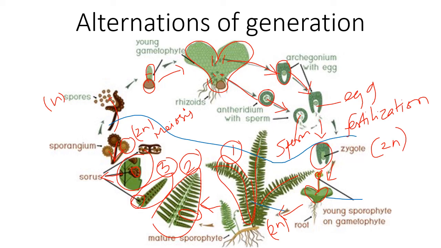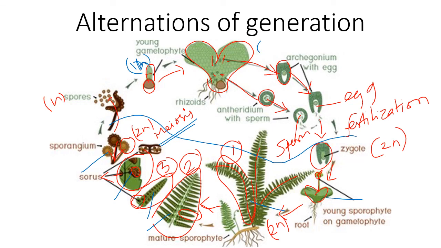This is the mature sporophyte. This is leaf, this is leaflet, this is sorus, this is sporangium. Till this stage, all things are diploid. Once they undergo meiosis, then all further things are haploid.